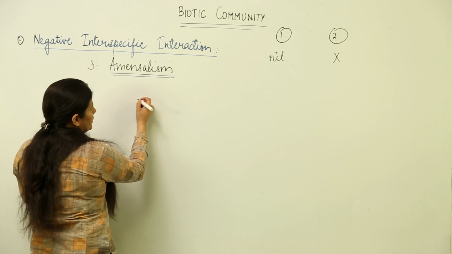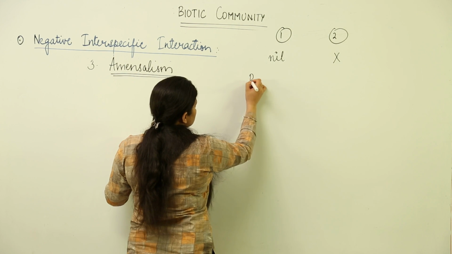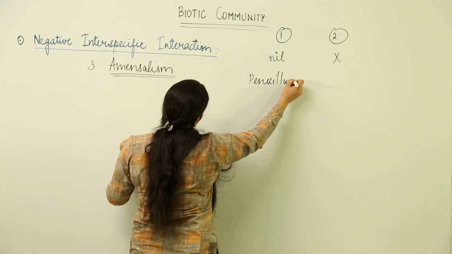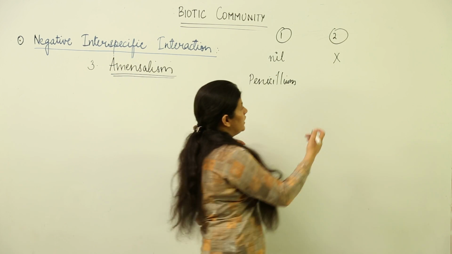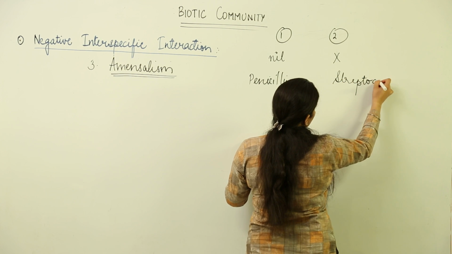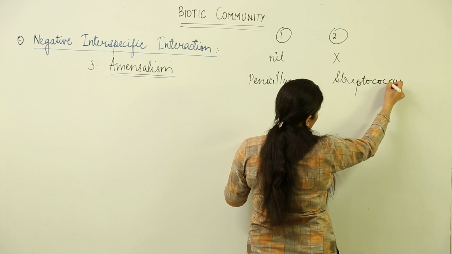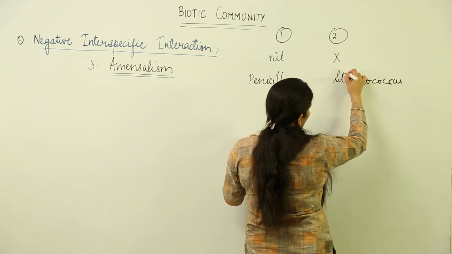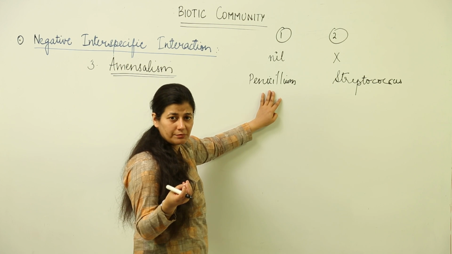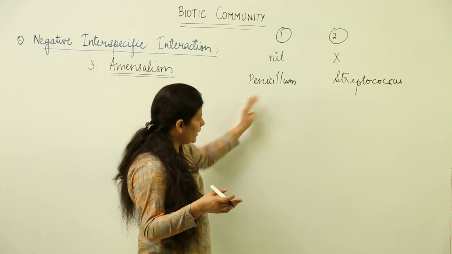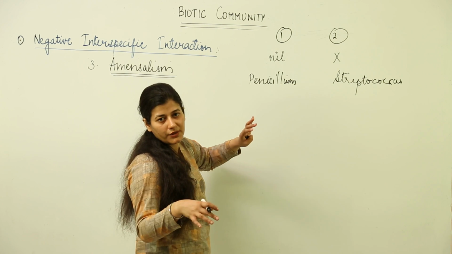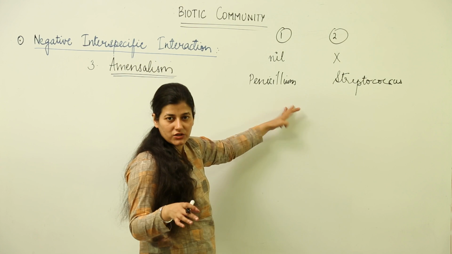Okay. So, the example over here is penicillium. Penicillium is growing in the given area and it is not allowing the growth of streptococcus over there. Streptococcus is getting killed, or it cannot grow in the region where penicillium is present, because it is releasing certain compounds unknowingly in the given vicinity, and if the streptococcus comes over there, its growth would be altered. Okay. So, this is one such example.